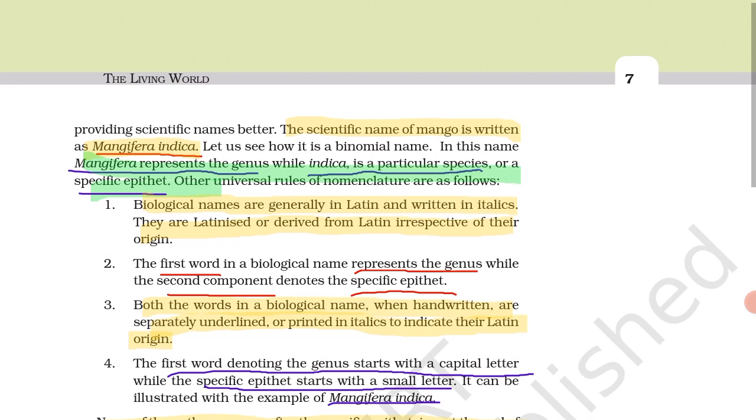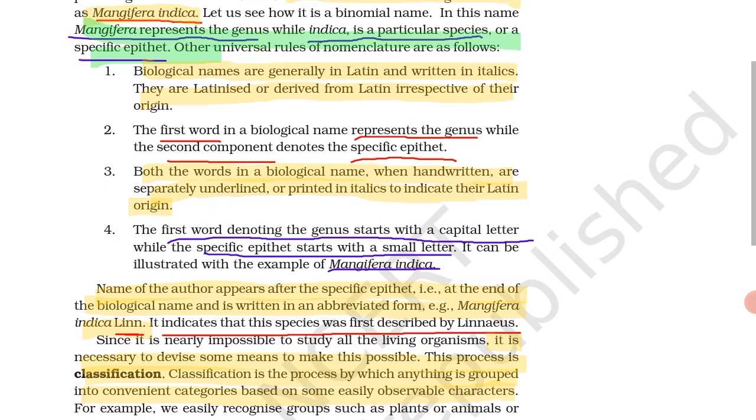This rule can be asked in the question paper. They may give a sequence and we have to go through it. So the first word denoting the genus is with a capital letter, like Mangifera, and the second word, the specific epithet, is with a small letter, that is indica.